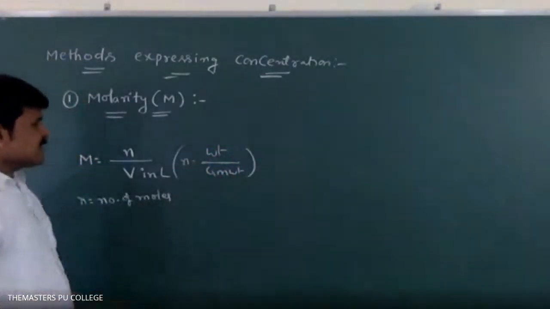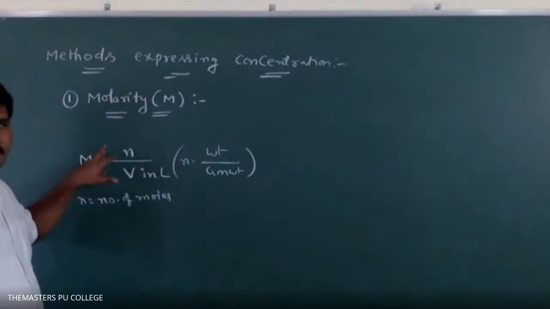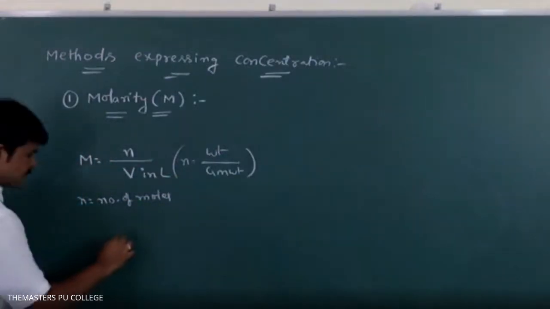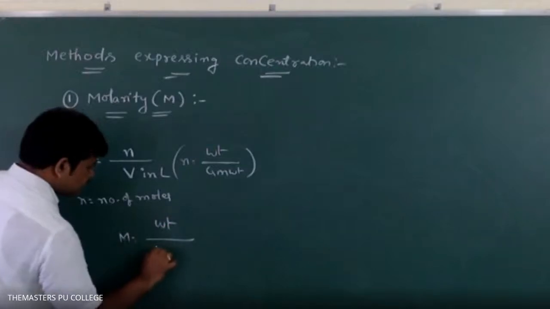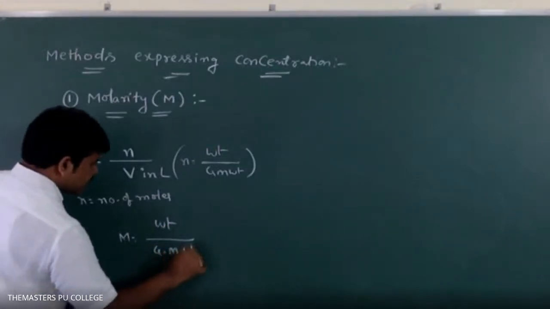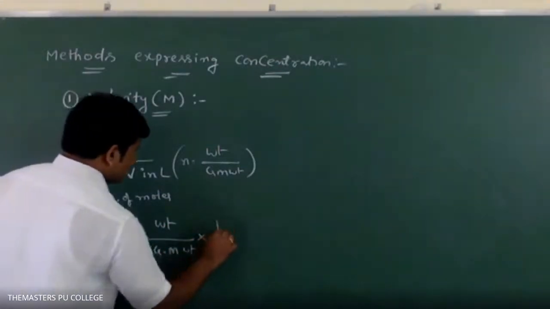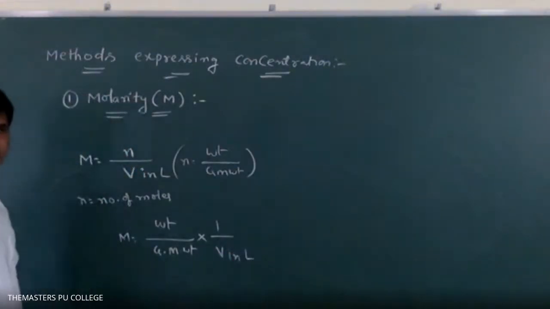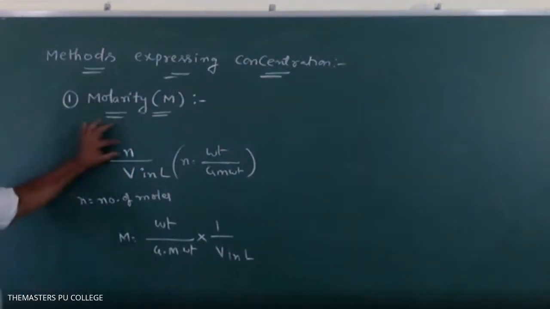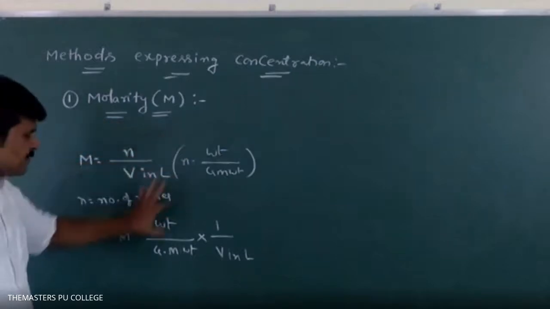So if you substitute in this formula, what molarity relation will you get? Molarity is equal to weight by gram molecular weight into 1 by V in liters. Instead of n, I wrote weight by gram molecular weight.